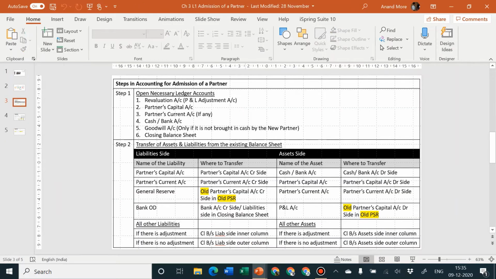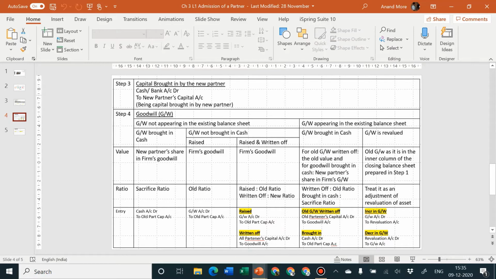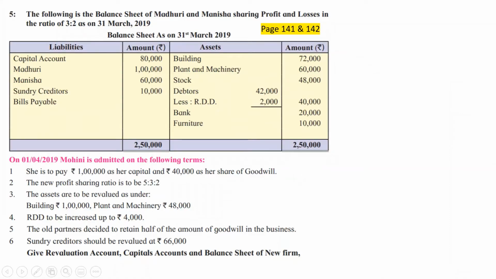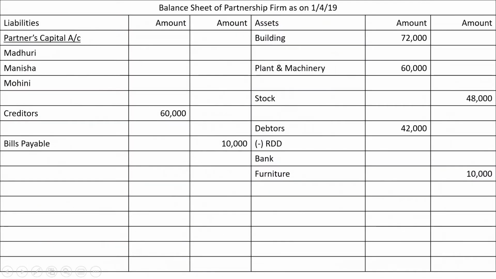Okay, so first step, open necessary ledger accounts, complete. Second step, transfer of assets and liabilities from the existing balance sheet, that is also complete. Now comes the next step, capital brought in by new partner. The entry is cash or bank account debit to new partner's capital account. In our case, entry is going to be bank account debit to Mohini's capital account. So bank debit how much? 1 lakh rupees as her capital. She pays rupees 1 lakh as her capital. So bank debit 1 lakh